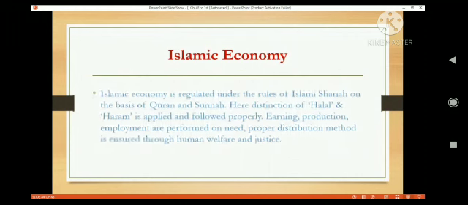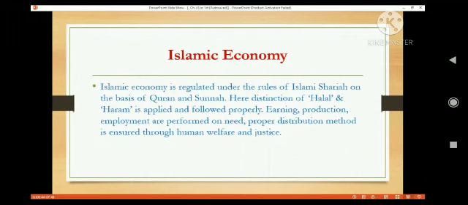Now, what is the Islamic economy? The Islamic economy is regulated under the rule of Islamic Sharia on the basis of the Quran and Sunnah. Here, the distinction of halal and haram is applied and followed properly. Earning, production and employment are performed on need. A proper distribution method is ensured through human welfare and justice.